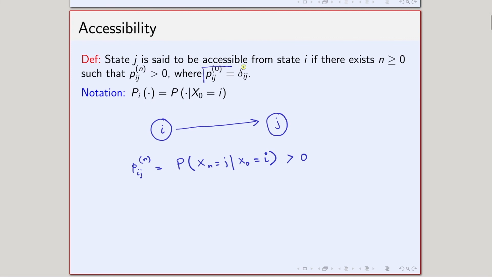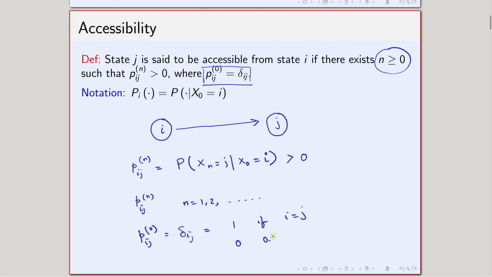Note that I have given one particular thing here. Just recall that we have defined P_ij^(n) for n equals 1, 2, and so on. P_ij^(0) was not defined earlier. But because I am taking n equals 0 also here, n equals 0 is included here, so I am just defining what we mean by P_ij^(0). So, P_ij^(0) we have defined as delta_ij, which basically means that it is 1 if i equals j and it is 0 otherwise.